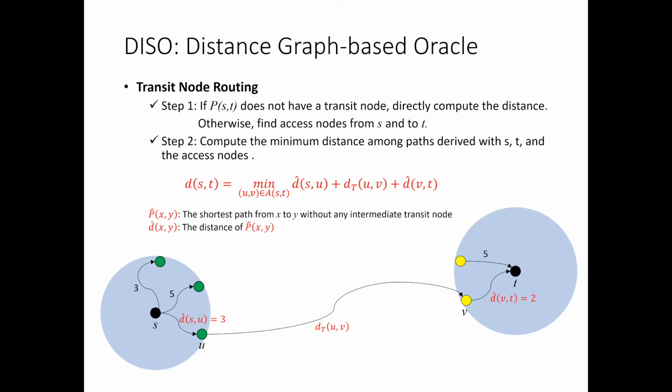Since usually the number of all transit nodes is small, the distance table is acceptable for storing failure-free shortest distances. Since we know the distance information with S, T, and their access nodes, TNR can efficiently find a pair of transit nodes, achieving the minimum distance from S to T.